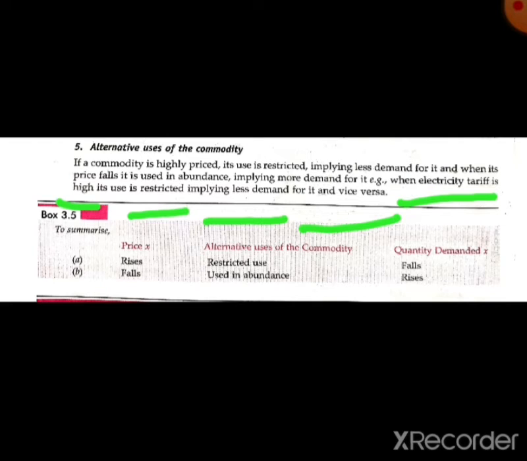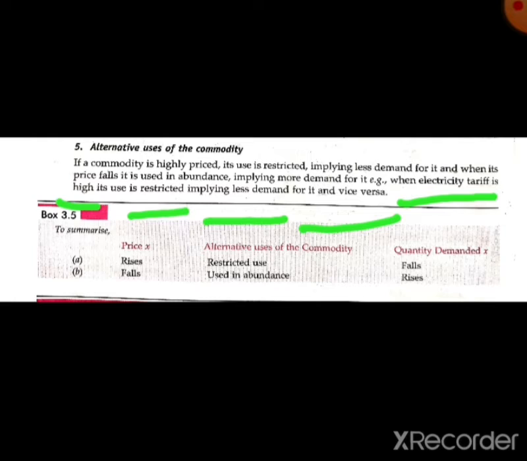We know very well we pay for whatever electricity we consume. The electricity bill comes to our house, and when the tariff is high, we will use less electricity. We will use only one fan in place of two or three fans.